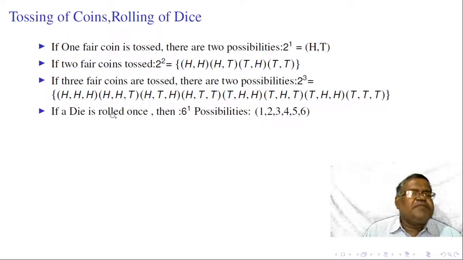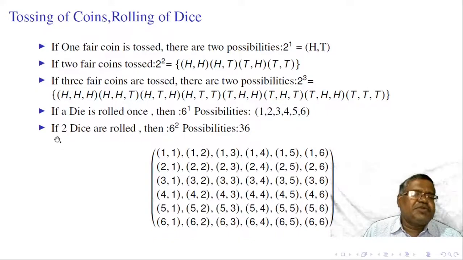Similarly, if a die is rolled once, there are 6 faces to a die: 1, 2, 3, 4, 5, 6. There are 6 possibilities when a die is rolled. One die rolled gives us 6 different outcomes. Similarly, if 2 dice are rolled, totally there are 6 into 6, 36 possible outcomes.